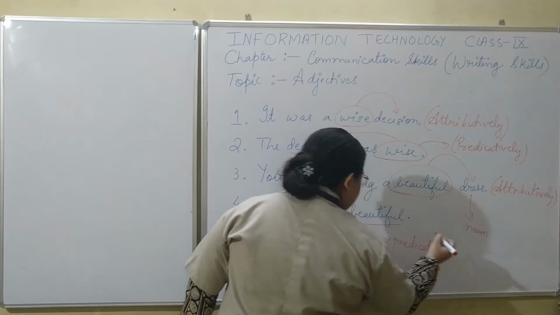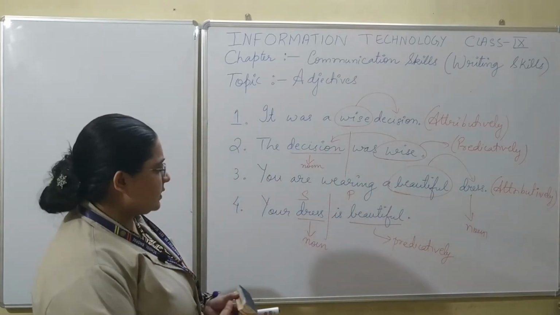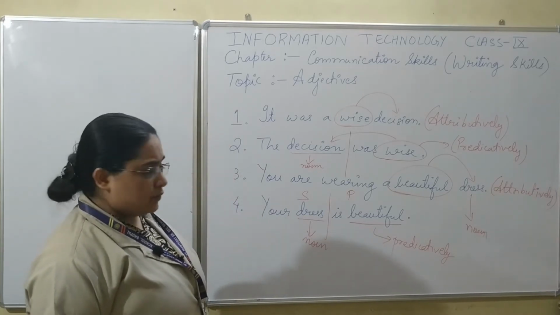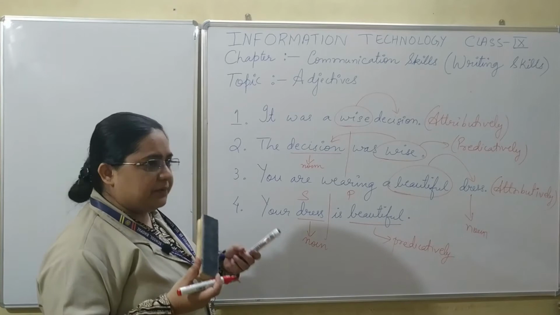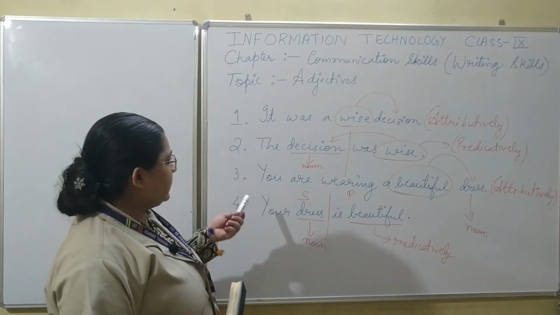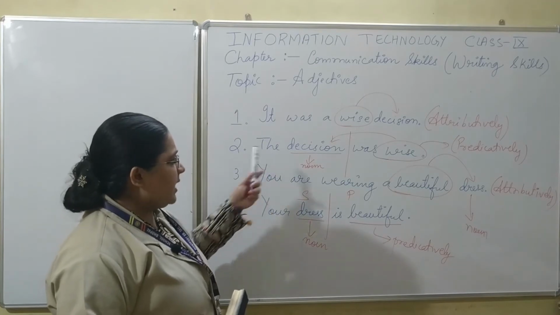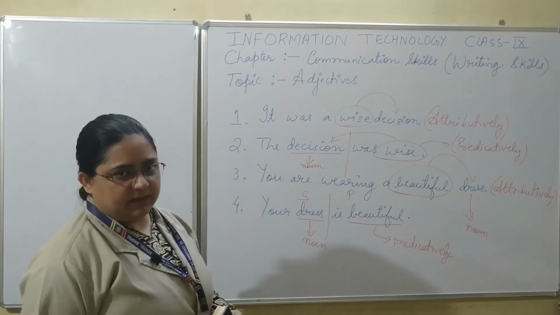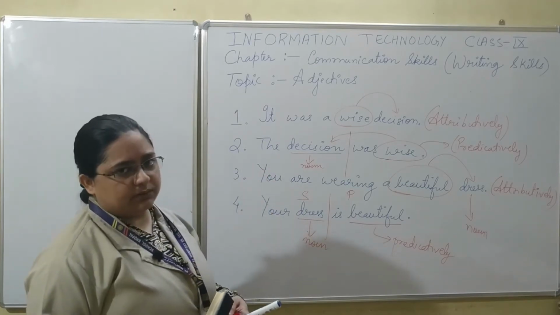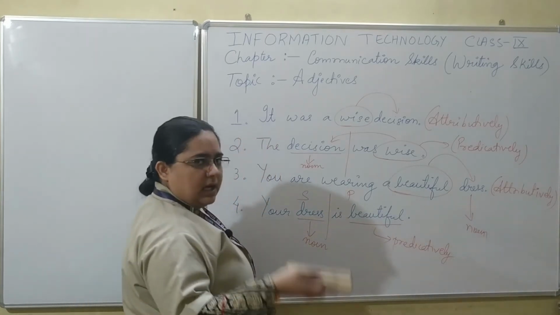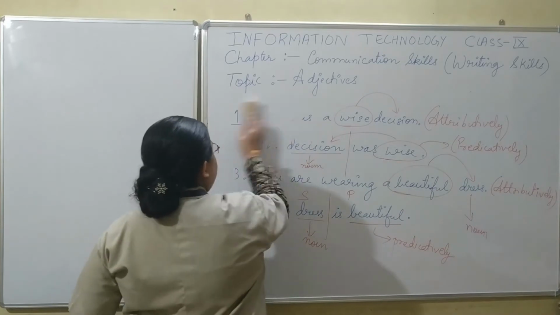You may have such questions also where you will find sentences of these types. So you have to differentiate clearly between where the adjective has been used attributively and where it has been used predicatively, and accordingly you have to solve the questions. Now we will talk in detail about the various types of adjectives.